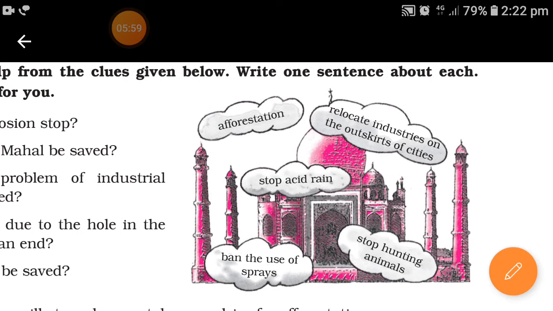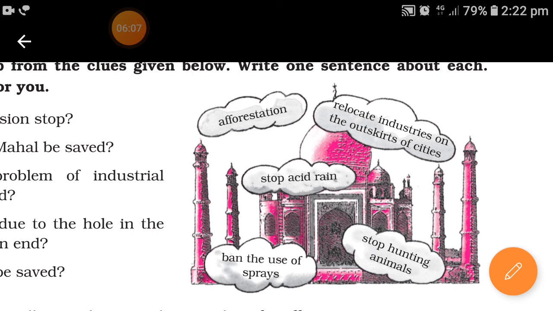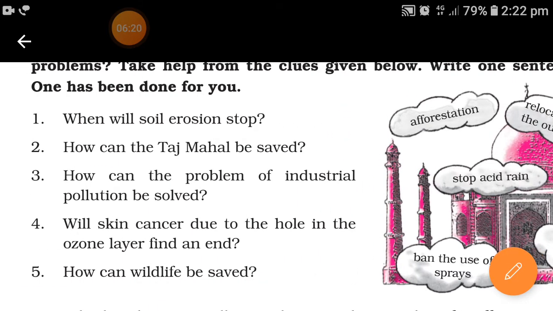Relocate industries on the outskirts of cities. Stop acid rain. Ban the use of sprays. Stop hunting animals. These are some of the solutions to solve the environmental problems, right? So what are the questions given here?